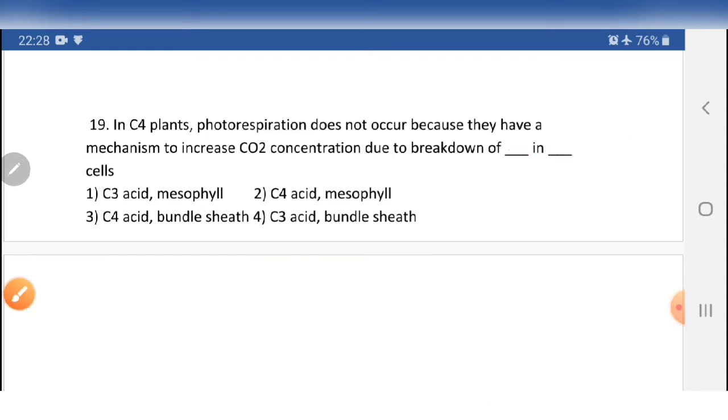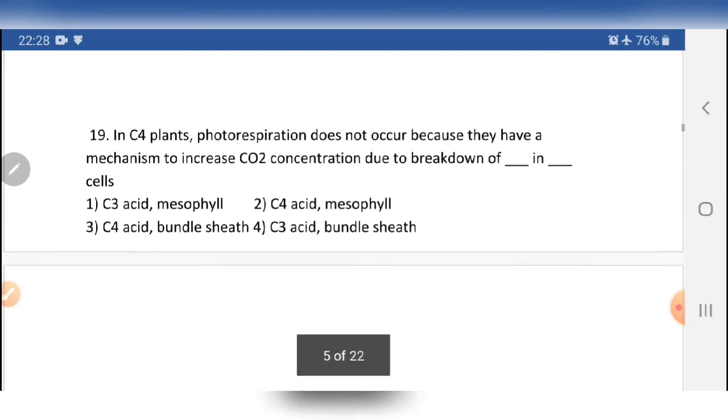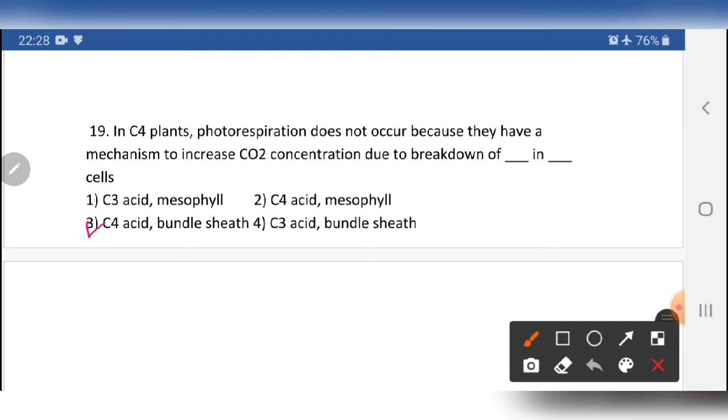So do we need some more? Yes, no need to explain more, that is enough. So the answer will be 3. Yes, go to the next question.